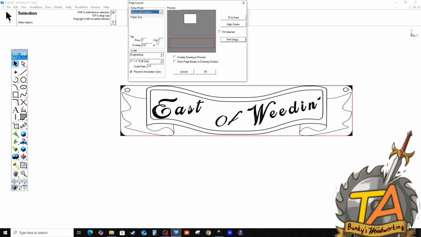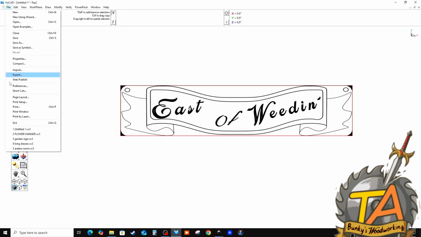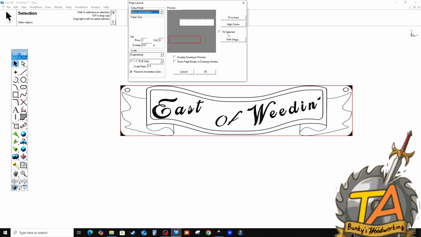Then I select how many columns of paper I think I'll need. I think it'll fit good in 5, but I'm going to have to change it from landscape to portrait. But first I need to align it center to the project. Then I can overlay drawing in the preview so I can see just how much I'm going to be missing.